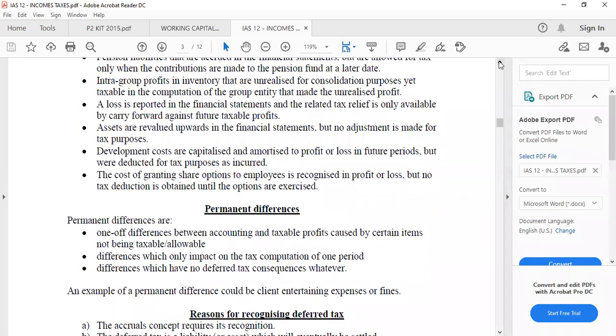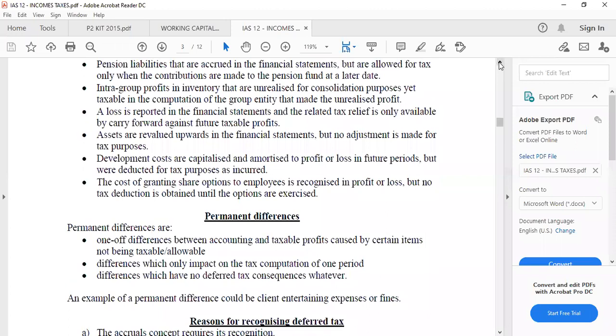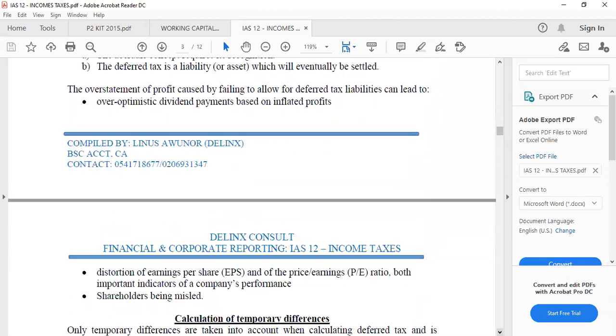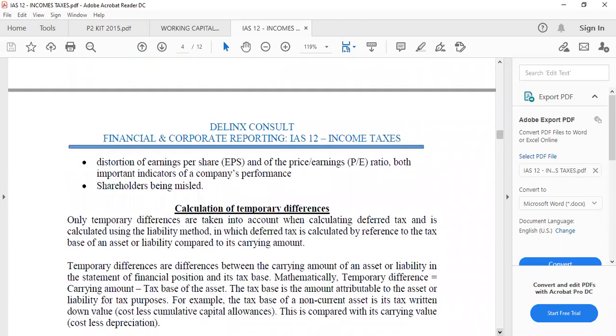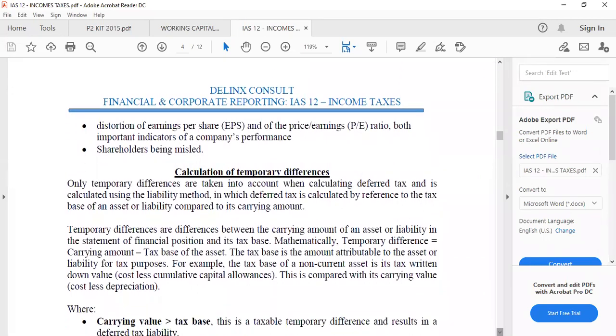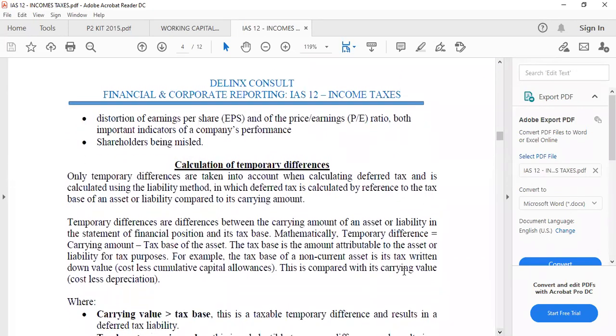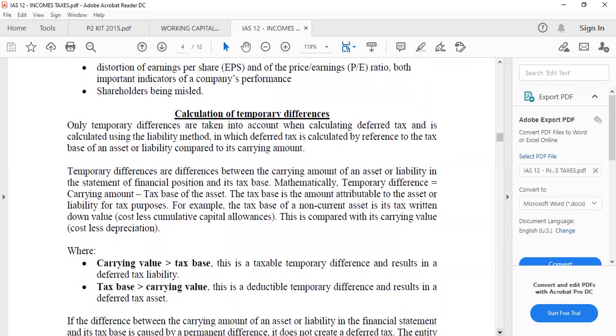But those items that are allowable for tax purposes, but in different periods, are what we call temporary differences, and those are the items that will cause what we call deferred tax. How do we calculate deferred tax? I have said that already. It is the tax rate multiplied by the temporary difference. How do we calculate the temporary difference? It is the carrying amount of the asset less the tax base of the asset. So that is basically how we calculate the temporary difference.